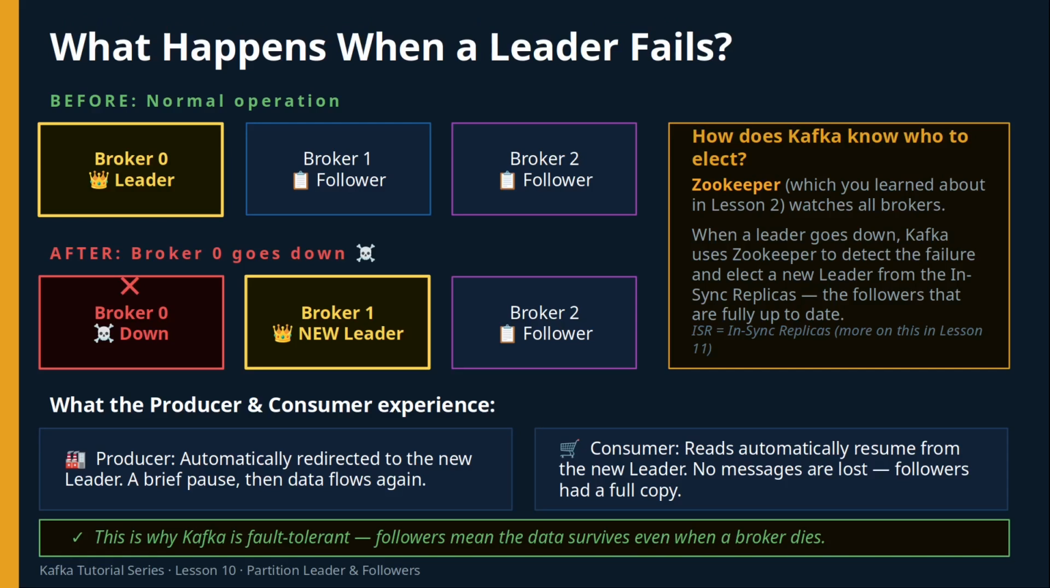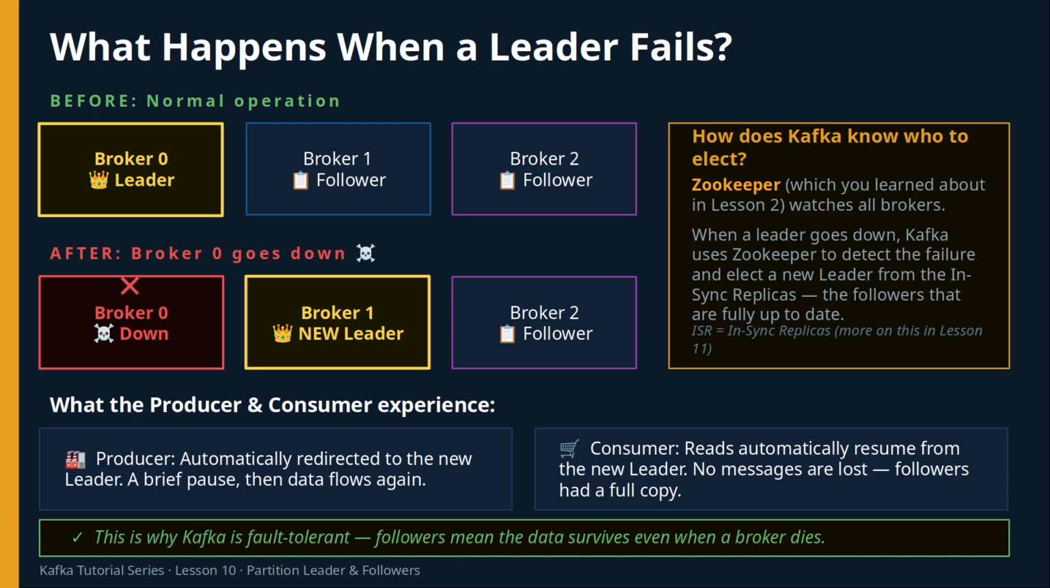Here's where the real power of this design shows itself. What happens when a leader fails? In normal operation, broker 0 is the leader for our partition, with broker 1 and broker 2 as followers. Now imagine broker 0 crashes. Zookeeper, which you learned about in Lesson 2, is watching all the brokers in the cluster. The moment broker 0 disappears, Kafka detects the failure and needs to elect a new leader. It picks from the in-sync replicas, the followers that are fully up to date with the leader. We'll go deep on exactly what that means in Lesson 11. For now, the key thing is, Kafka promotes broker 1 to be the new leader.